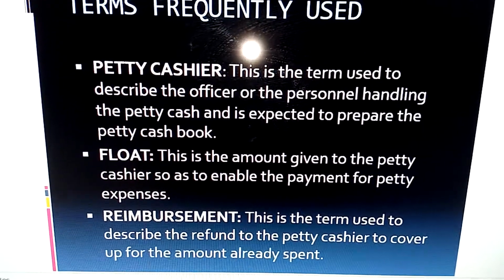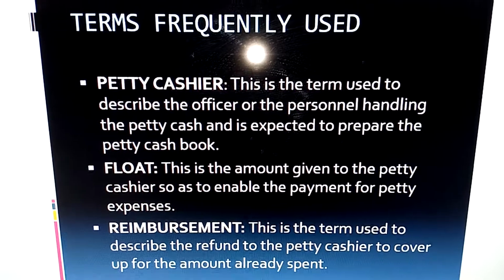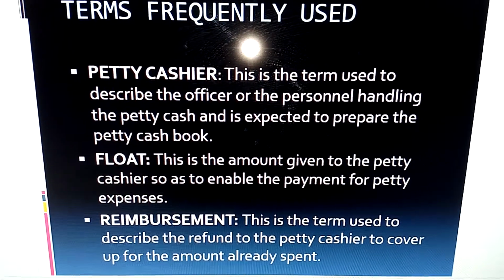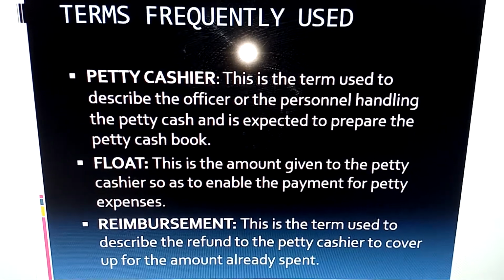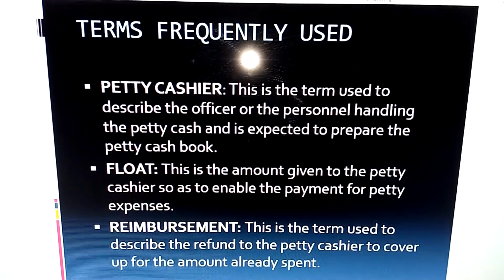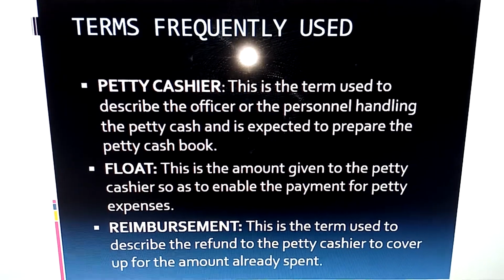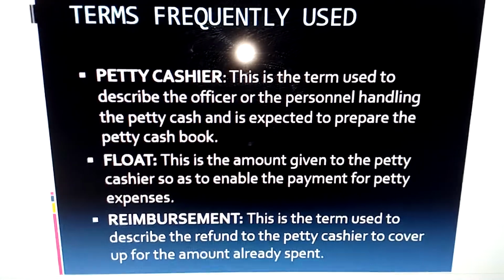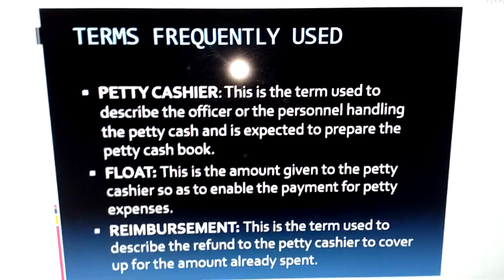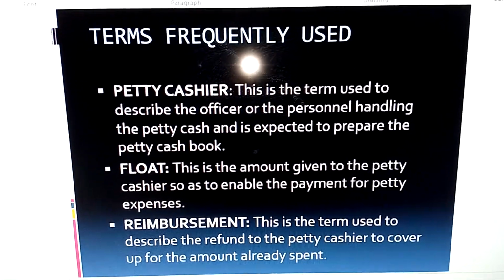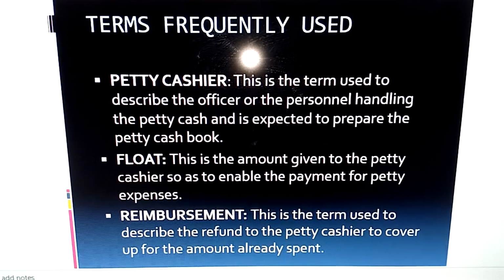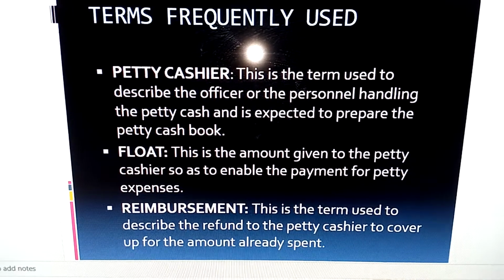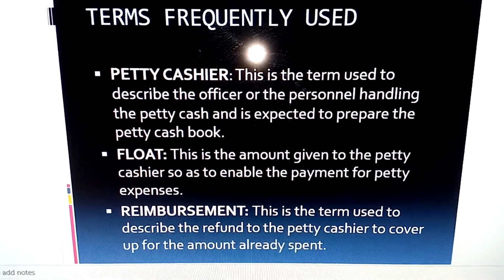The float is the amount given to the petty cashier so as to enable the payment for petty expenses. What am I trying to say? This also varies from organization to organization, but just understand that as a petty cashier, there's an amount of money that will be given to you so as to meet up with petty expenses. That amount of money is called float. For organization A, it might be 100,000.